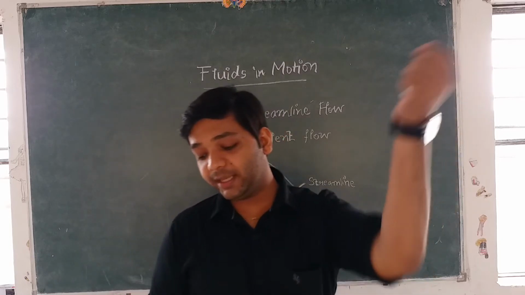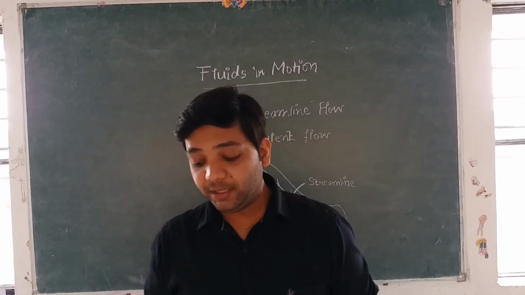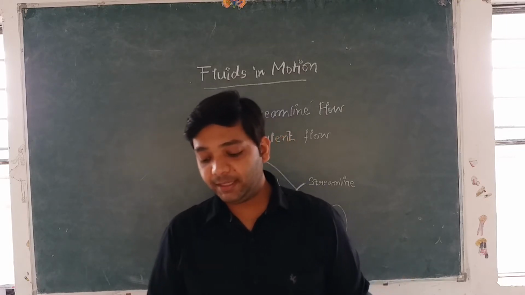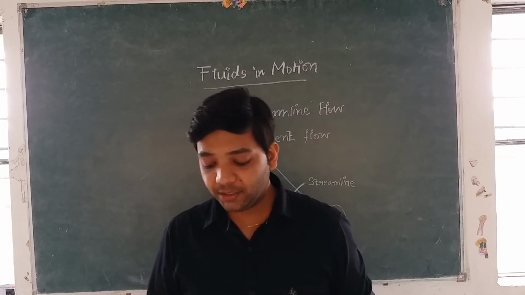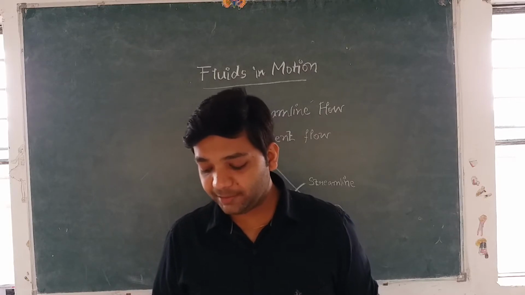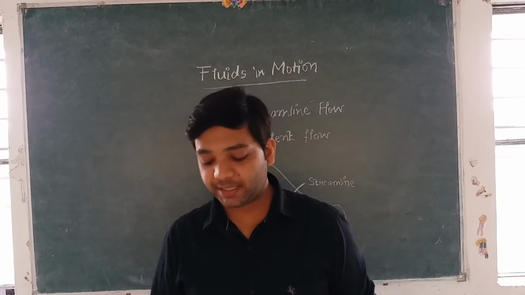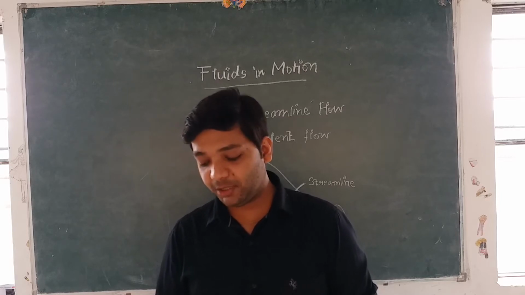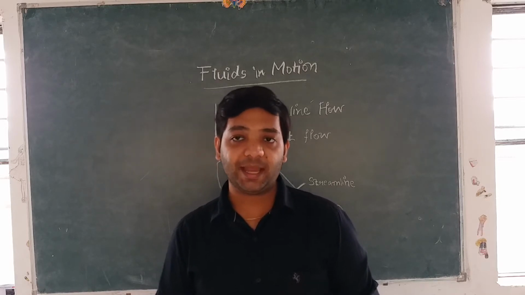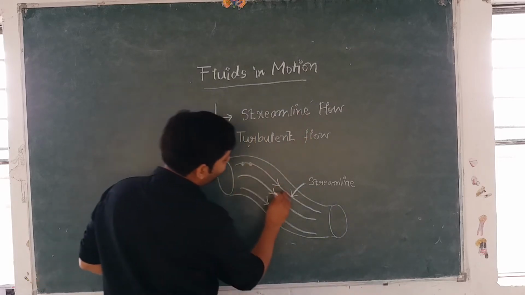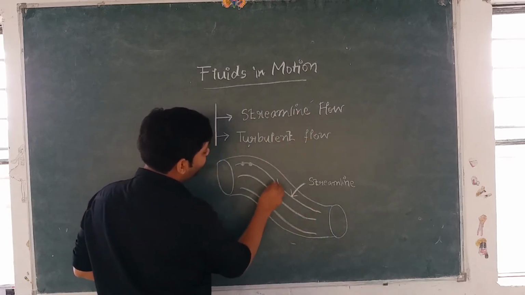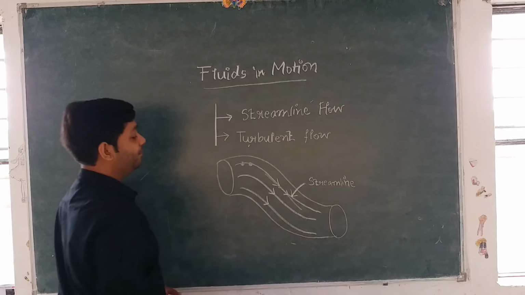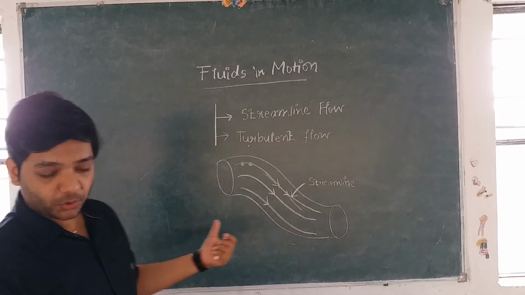Now there are few important things that you need to note about the streamline flow. So write down the second point. The tangent drawn at any point of the streamline represents the direction of velocity at that point. So this is the path followed by the particles, and if you draw the tangent at any particle, then it gives the velocity of the particle at that point. So please write it down.